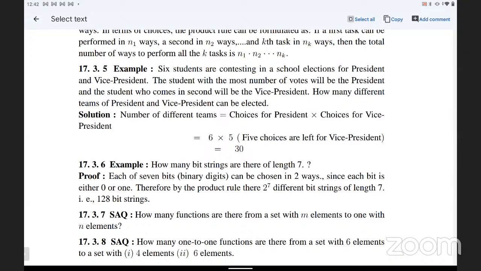The number of different teams is the choice of president times the choice of vice president. There are 6 choices for president, and with 1 already elected, the remaining are 5, so vice president can be chosen in 5 ways. So 6 × 5, that is 30 ways. If we talk about choices, we apply the product rule, and for ways we can go further, it is the sum rule.